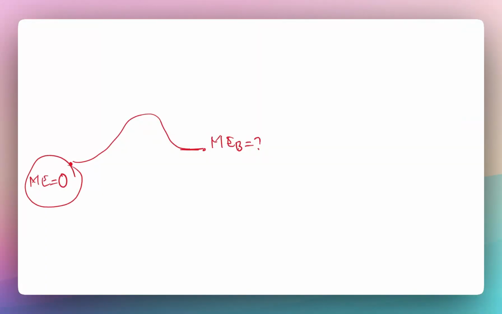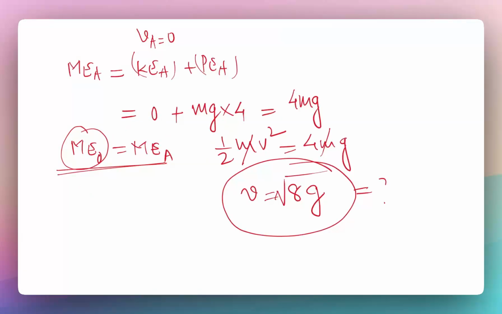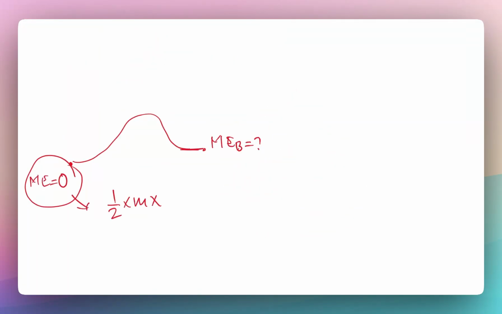So let's find the mechanical energy at O, and that's going to be half m v square. Now we have found root of 8g, so when we square it, it becomes 8g. The 2 cancels and we get 4mg. That is our initial mechanical energy at O. And at B, it will have two components.